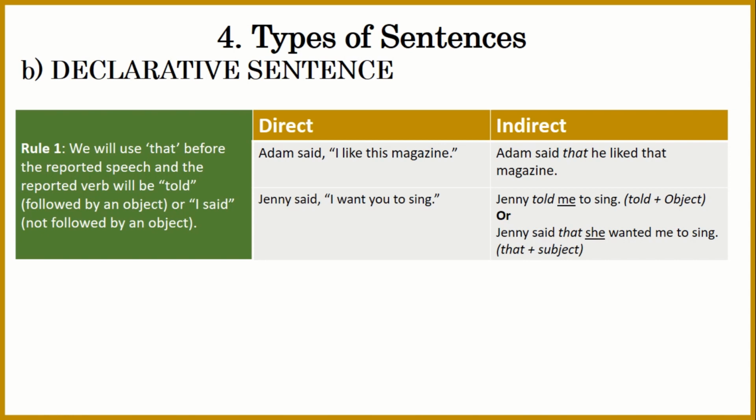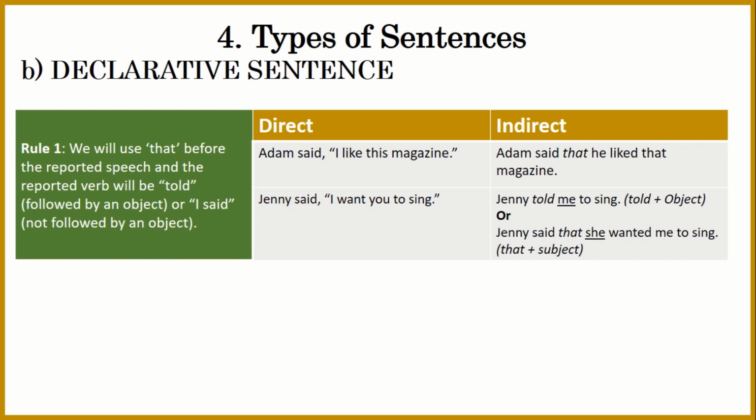The rule is that we will use "that" before the reported speech, and the reported verb will be "told" followed by an object, or "said" not followed by an object. So, for example, Adam said, "I like this magazine." What can be the indirect of this statement or narration? Adam said that he liked that magazine. So we have "that," and after that, "he liked that magazine."